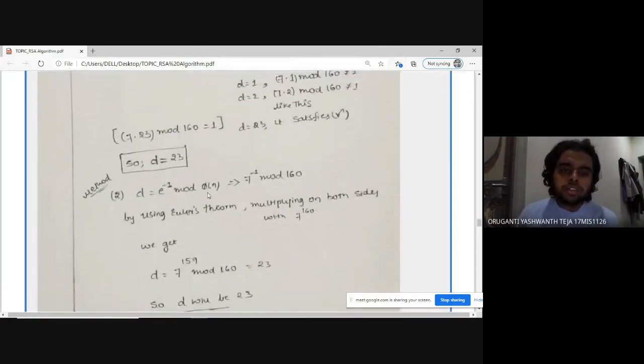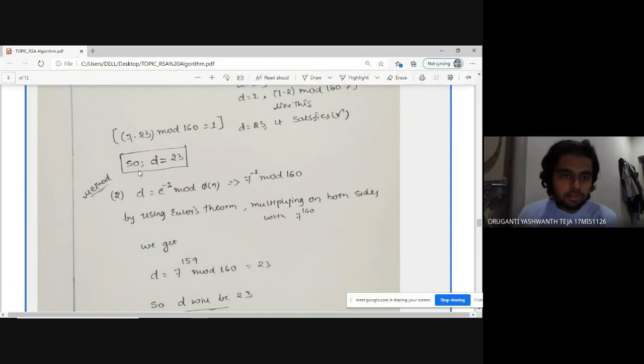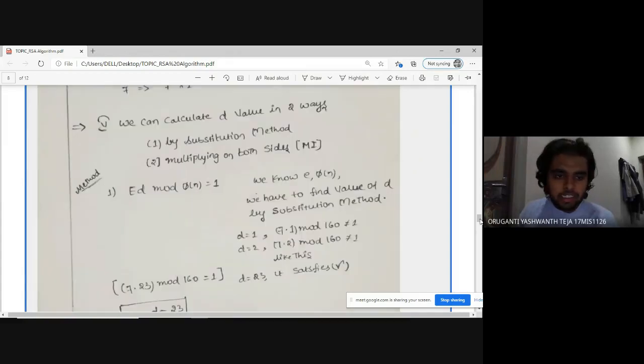The other way to do it is using Euler's theorem. Using the formula for Euler's theorem, we send E to the other side. So D equals E inverse mod psi of n, which is 7 inverse mod 160. Using Euler's theorem, multiplying on both sides with 7 power 160, we will get